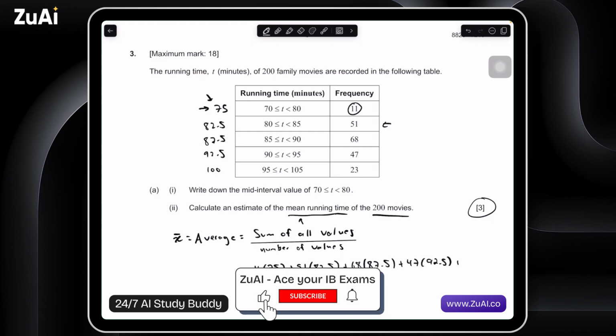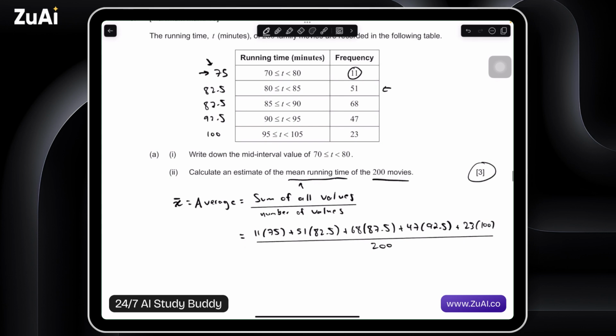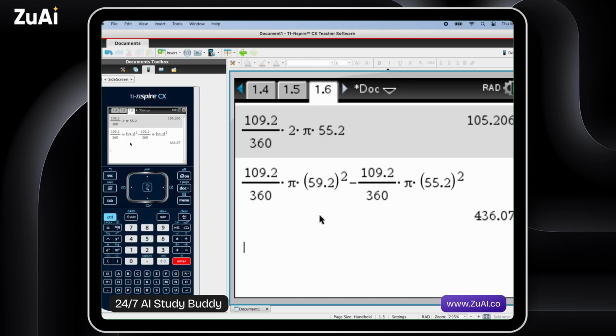And lastly, for these 23 movies, on average they were about 100 minutes. And altogether we had 200 movies. And so let's find the average running time of these 200 movies. So let's go back to the calculator for a sec.